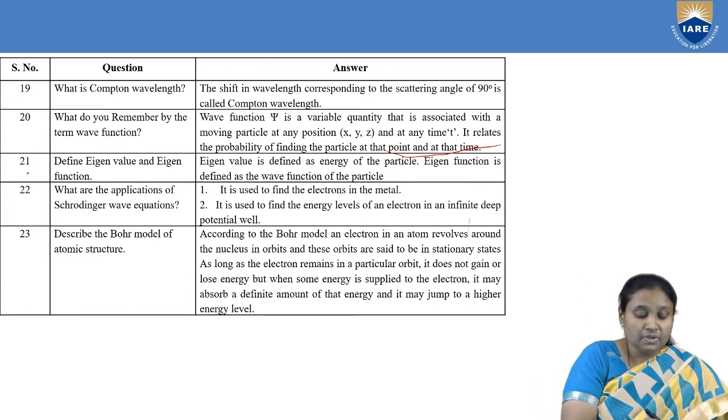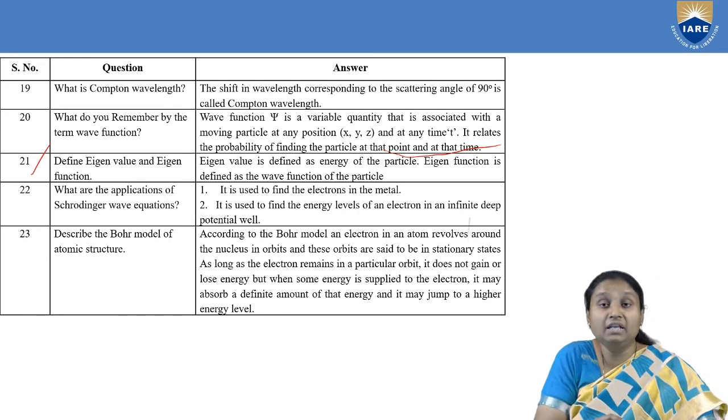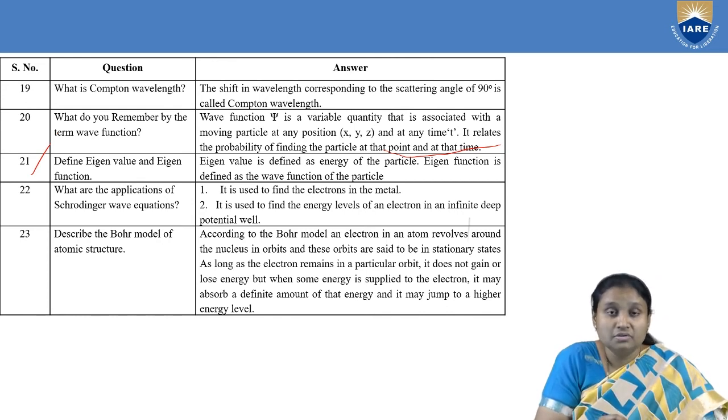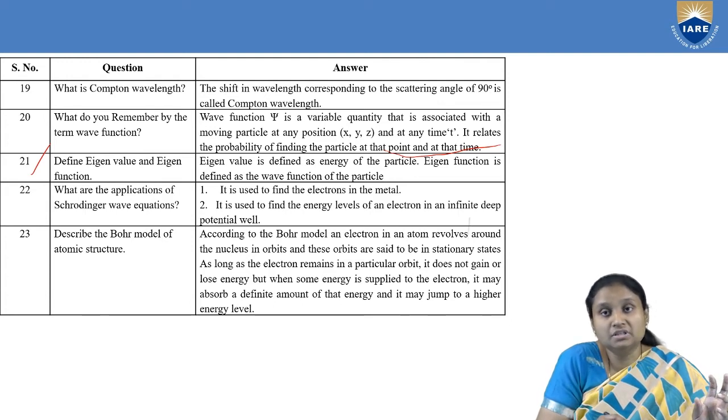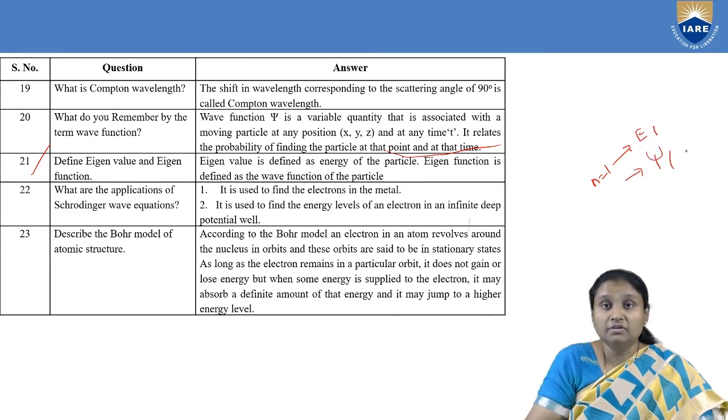Then coming to the next definition: define eigenvalue and eigenfunction. Eigenvalue is nothing but the energy of a particle which has one particular value of energy, and the wave function for that particular quantum number. Suppose I take n to be 1; then the corresponding energy value is called the eigenvalue, and the corresponding wave function is called the eigenfunction.